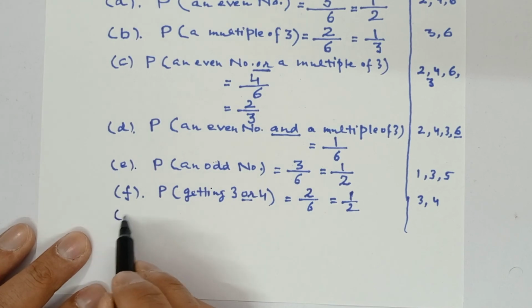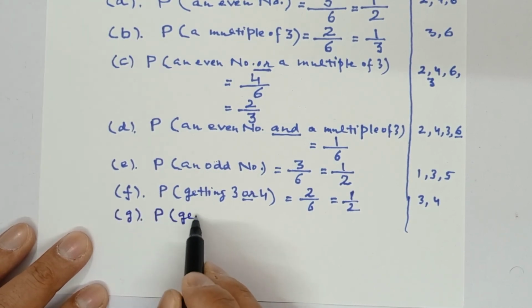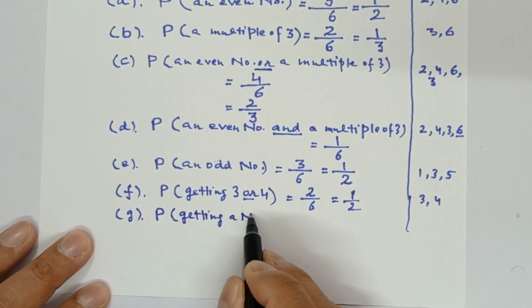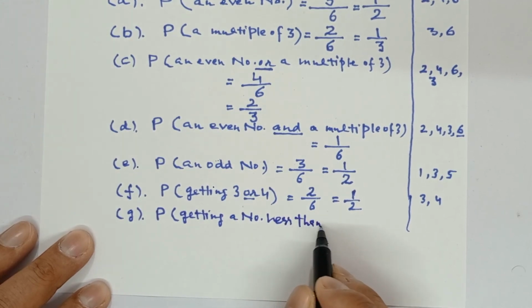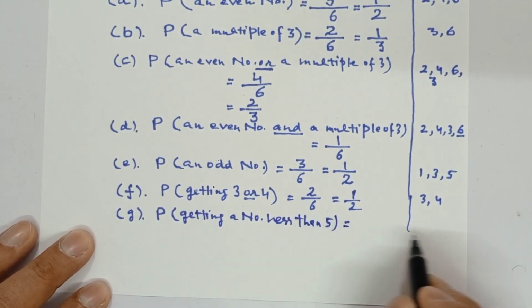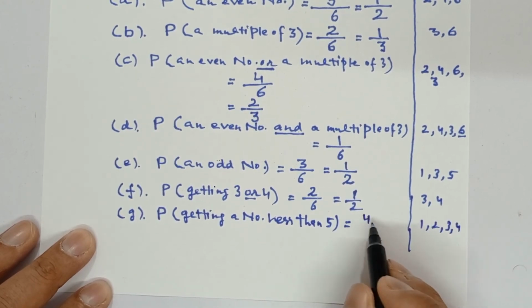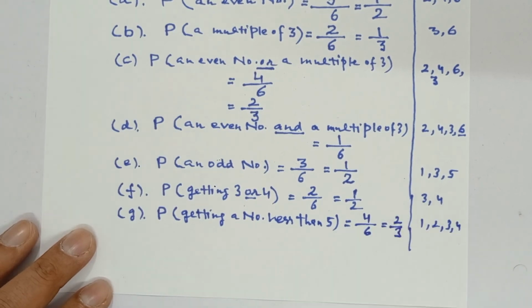Then G part, probability of getting a number less than 5. A number less than 5. So numbers less than 5 are what? 1, 2, 3 and 4. So these are 4 over 6. 2 twos are 4 and 2 threes are 6. 2 over 3.